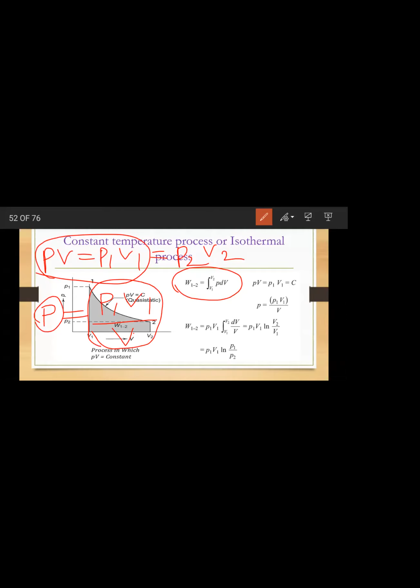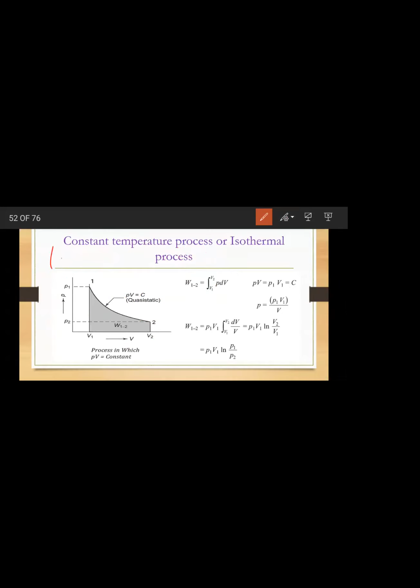Where do I have to put it? In this integral, P is there now. In place of P, you just put this value. After putting, I will get the integral as integration of P1 V1 by V into dV. Correct? What are the constant terms here? P1 is constant, V1 also constant. So we can pull the constant terms out of the integral. P1 V1 integral 1 by V dV, dV by V. Can I write like this?